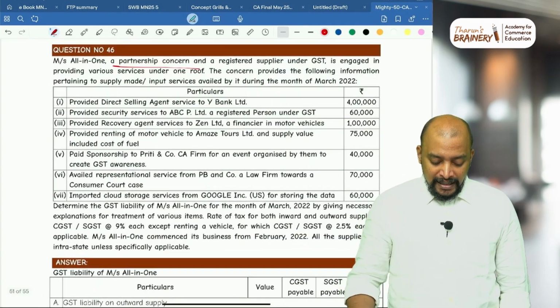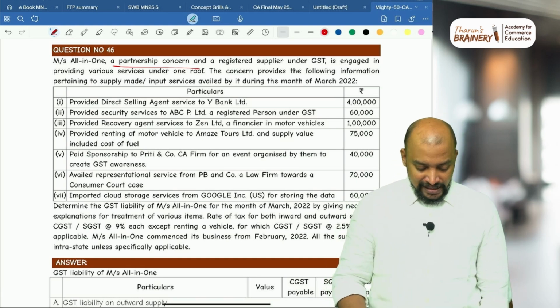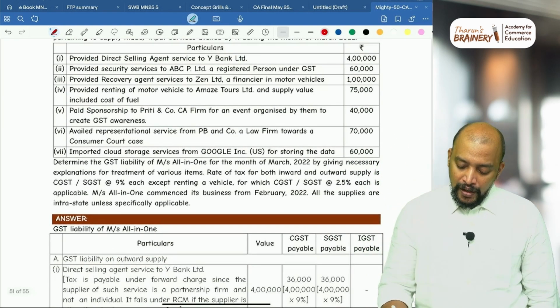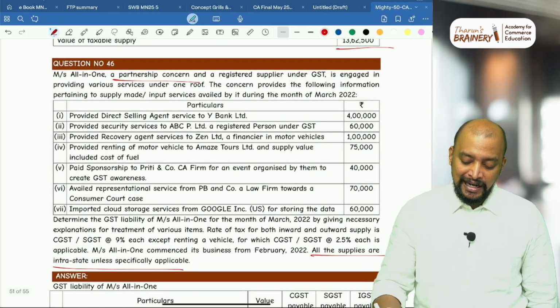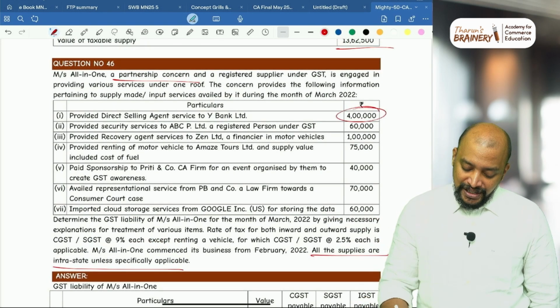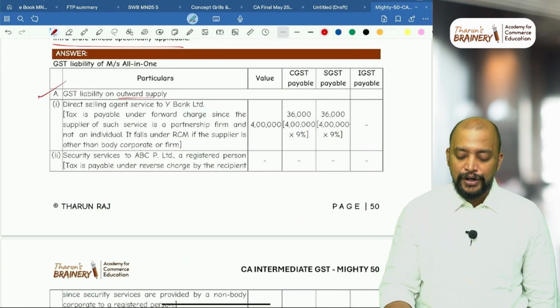And moreover, it is provided direct selling agent service, and all these transactions are intrastate supply. All supplies are intrastate unless specifically applicable. So intrastate 4 lakhs into CGST, SGST 9% and 9%. So that will be the GST liability on outward supply.